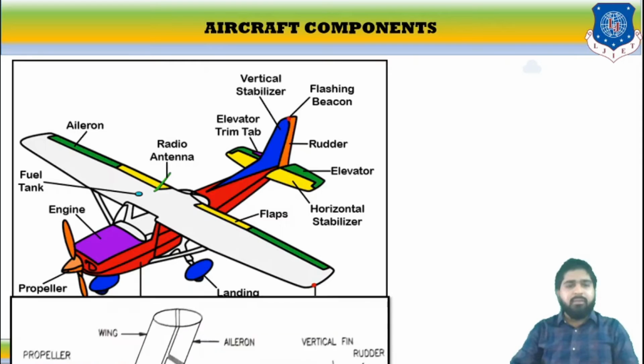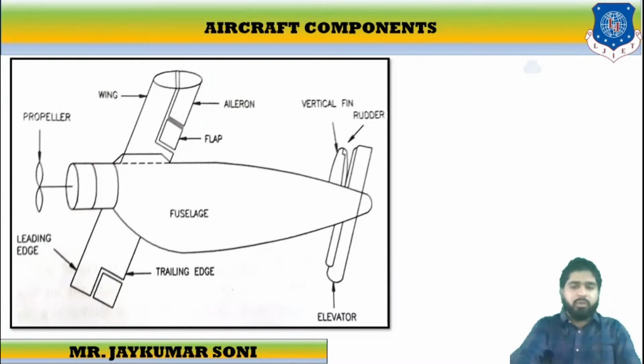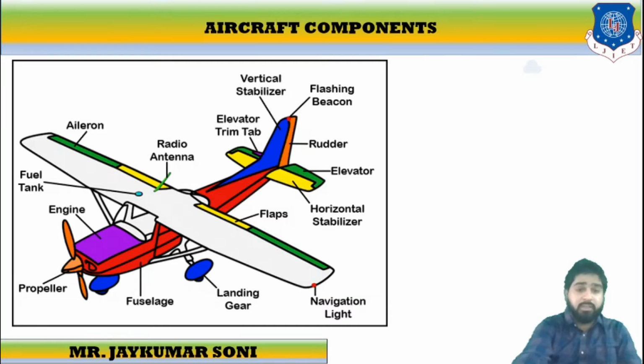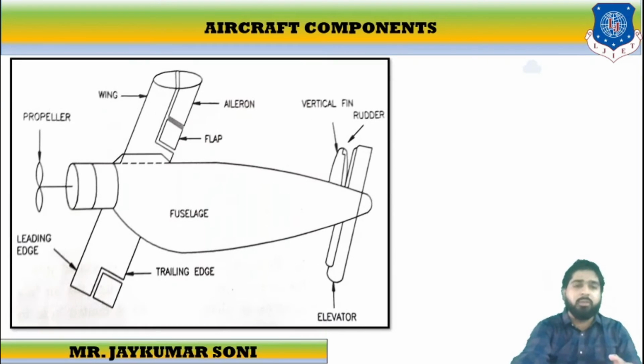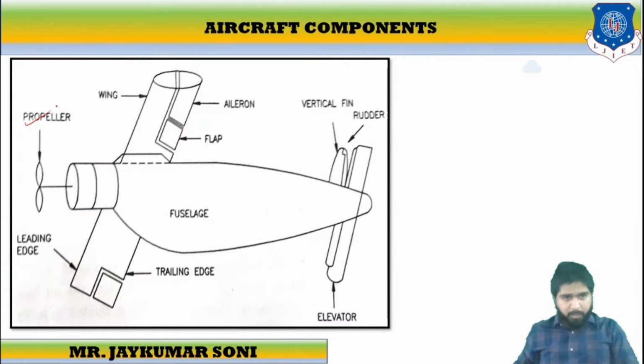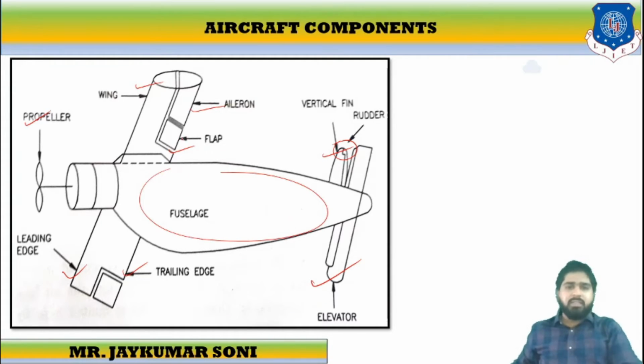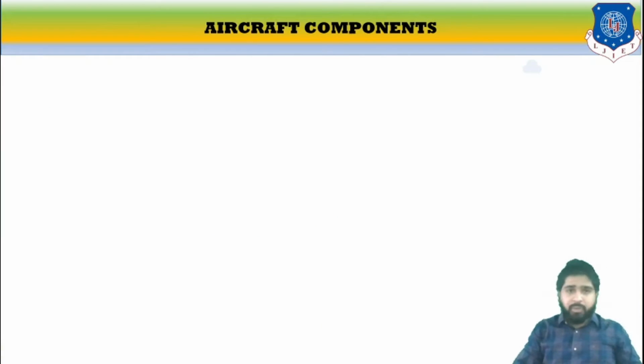In your book, it is given like this. This is the photo of your book. This is the actual photo through which the understanding can be clear, the concepts can be understood very easily. This is your book's photo. This is the propeller, these are wings, these are ailerons, these are flaps. I have already indicated all this in the 3D photo. This is the leading edge, this is the trailing edge, this is the vertical fin, this is the rudder, this is the elevator, this is the whole section, the fuselage, and these are the flaps. Let us discuss the important segments one by one.